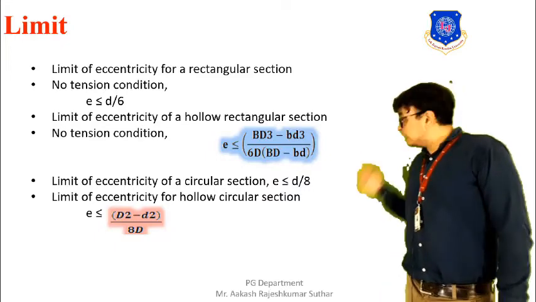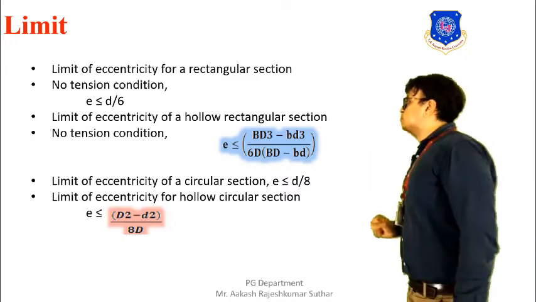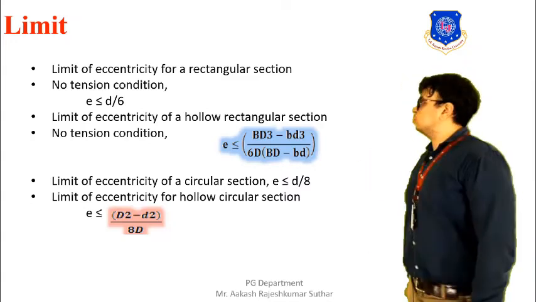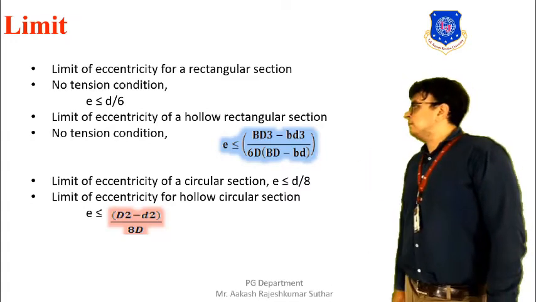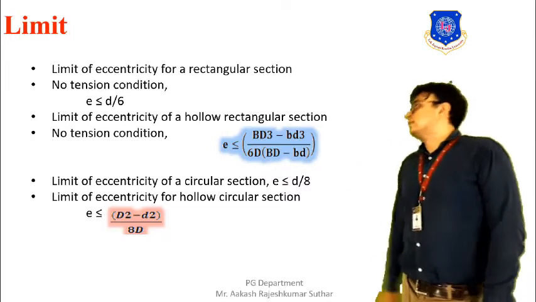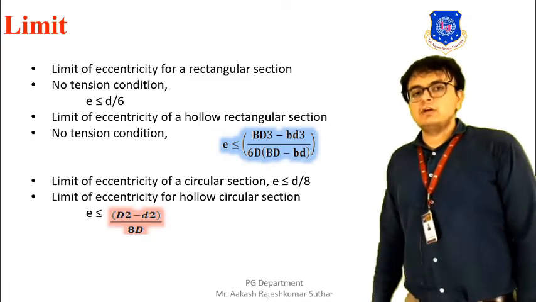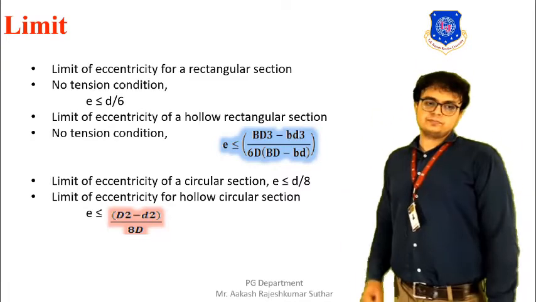We have to satisfy this condition, and only then will we get a no tension condition in a hollow rectangular section, which has a breadth of capital B outside and small b inside, and a depth of capital D outside and small d inside.